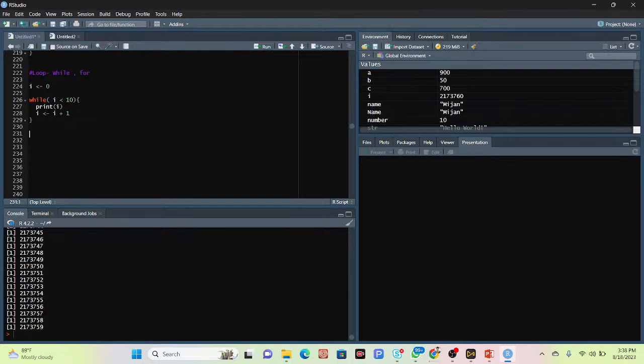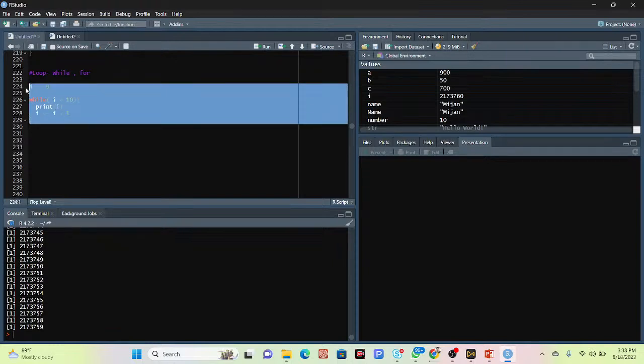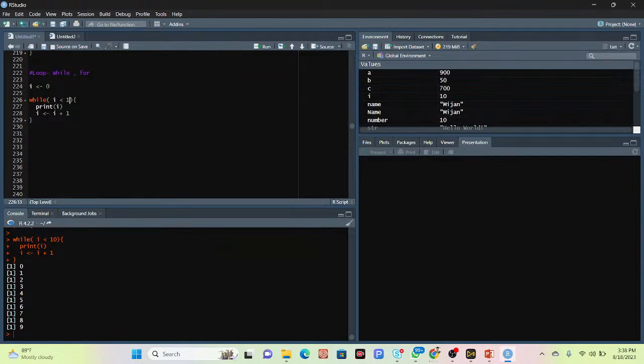So now it will stop. You can see it starts from 0. The initial value is 0, up to 10, and the step is increasing by 1. Now click run. You can see it starts. First of all it prints 0, then 1, 2, 3, 5, 6, 7, 8, 9. Suppose I put 100 here and click run again.